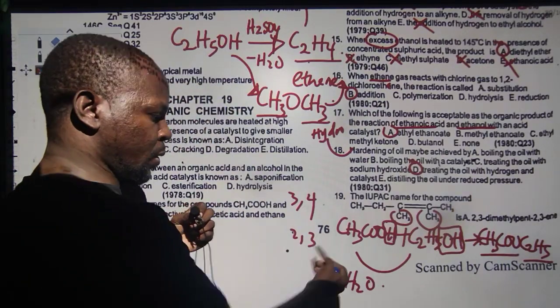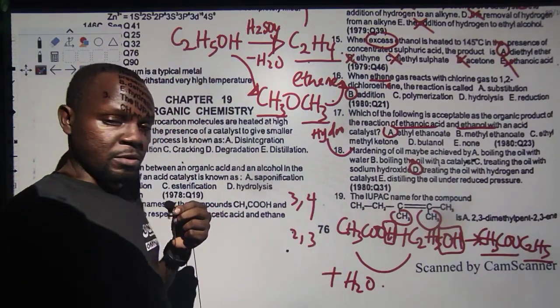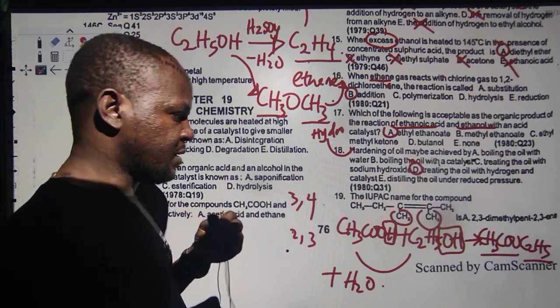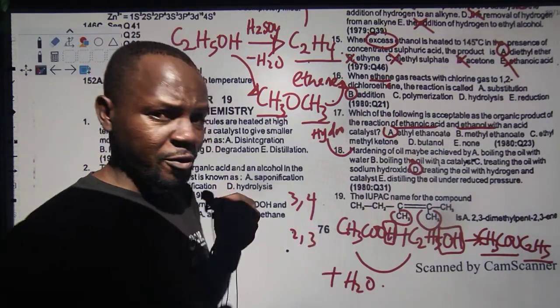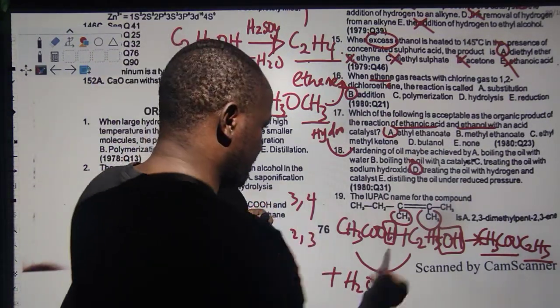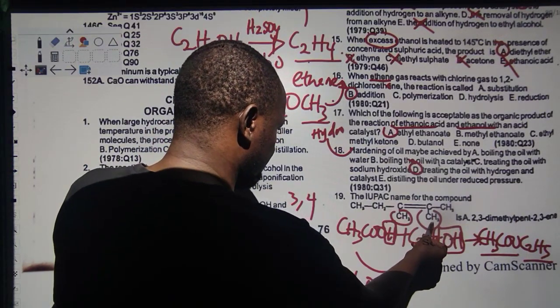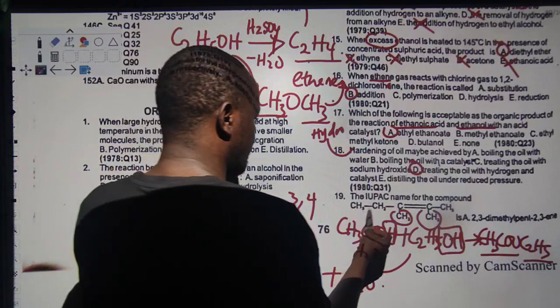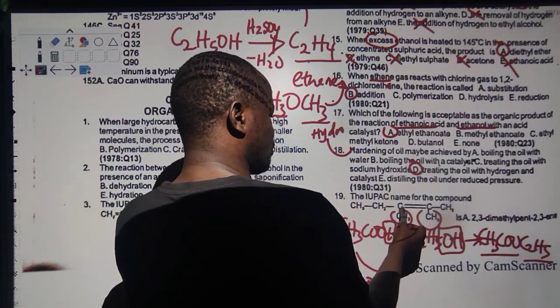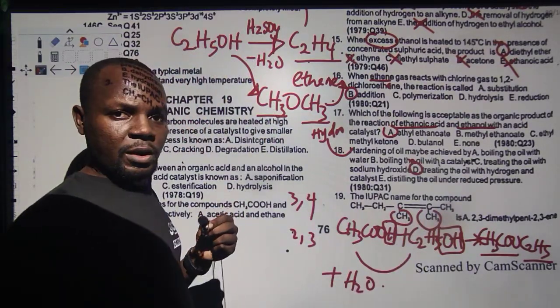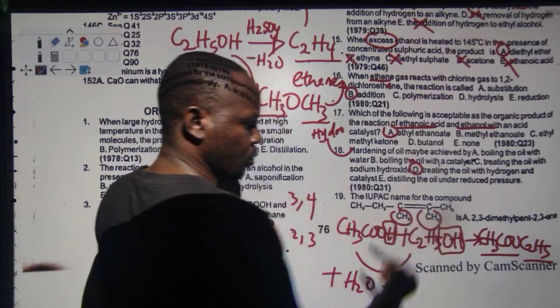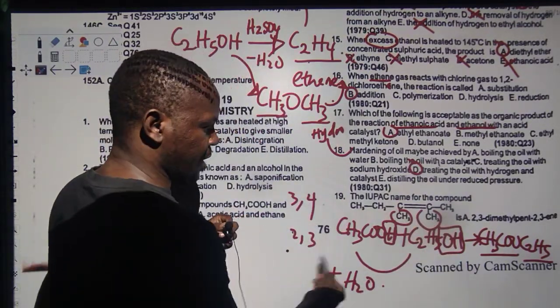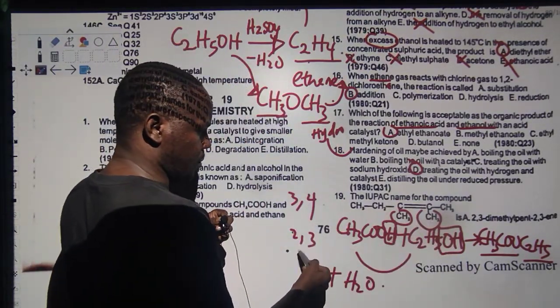The rule states the lowest sum rule. Which one has the lowest sum rule here? 2 and 3. So you should be thinking about 2, 3 and not 3, 4. Lowest sum rule. In fact, if I even start from there, it will be 1, 2, 3. The double bond is on the third carbon, which is far from starting 1, 2 on the second carbon. So if I start from there, it will be 2, 3.